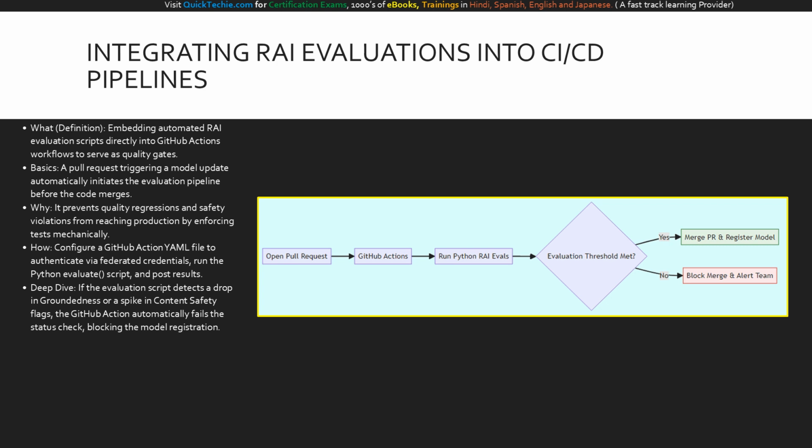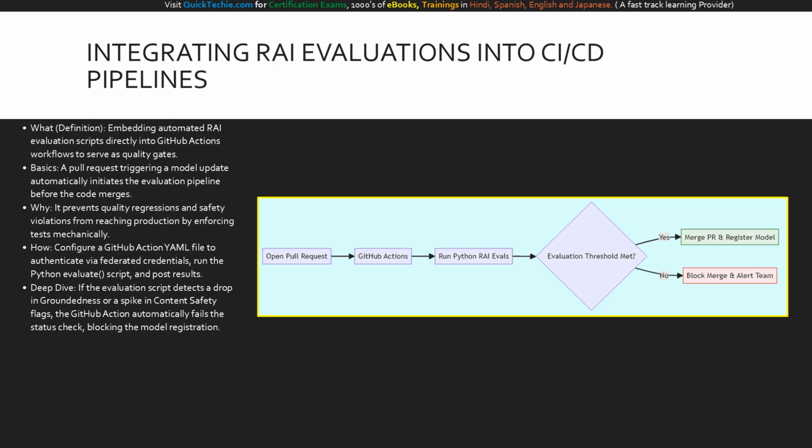It securely authenticates to Azure, spins up the environment, and runs the Python evaluation scripts we just discussed. Why is this essential? Because pull request workflows automate quality checks before changes merge, physically preventing safety regressions from reaching production. If the automated pipeline detects that the new model version hallucinates more often, or fails a fairness check, the action posts the metrics, fails the status check, and completely blocks the model from being registered.